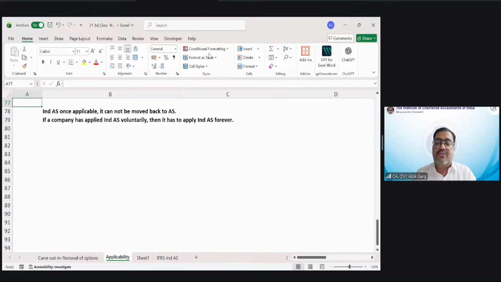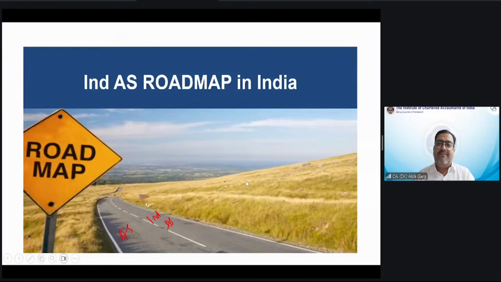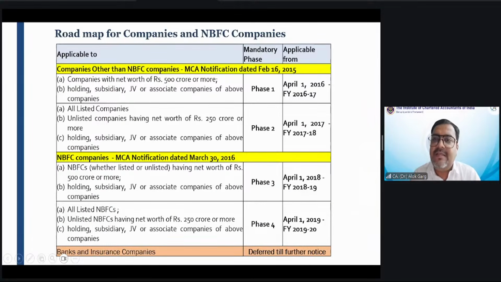I hope it is clear to all of you, my dear friends. Is it clear or not clear? So friends, we discussed in detail. This was the roadmap. When this Ind AS notification came, this was the initial roadmap. Now it is not valid right now. Okay. So talking about